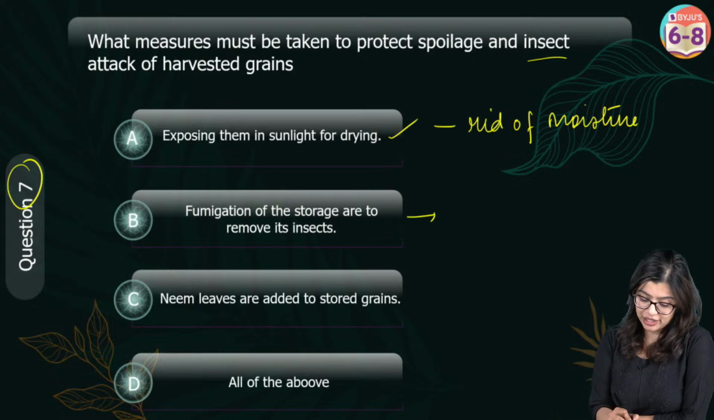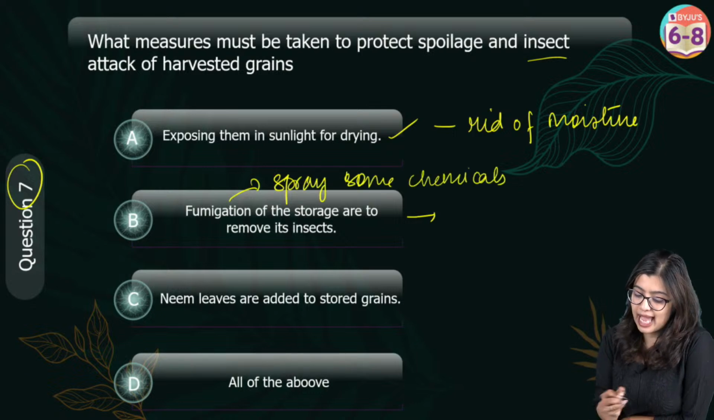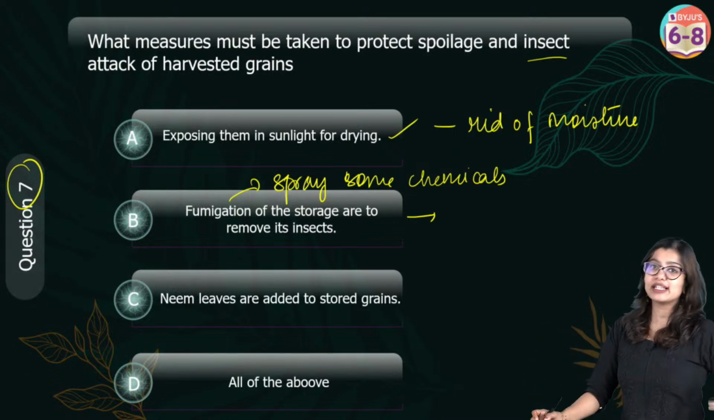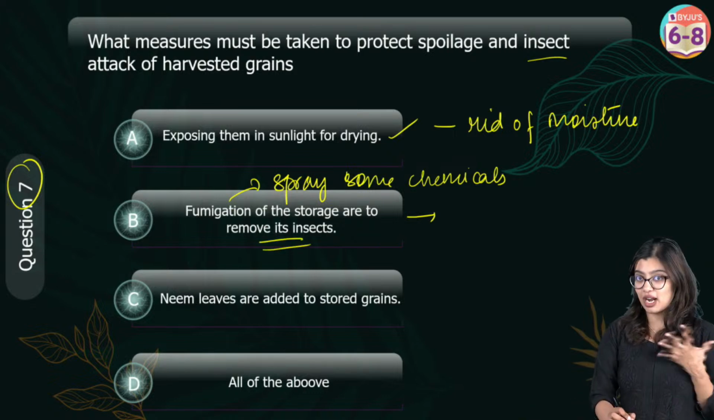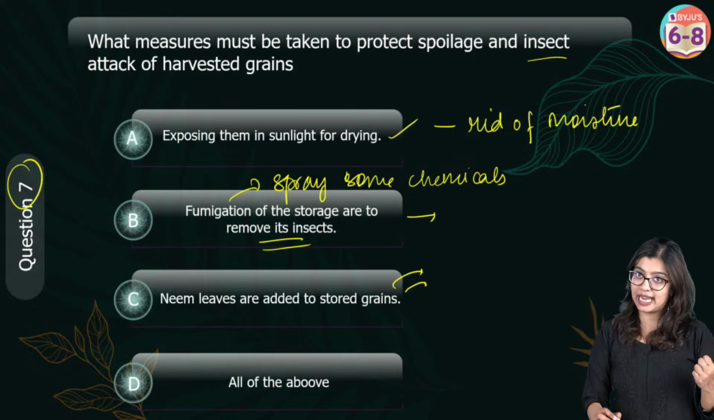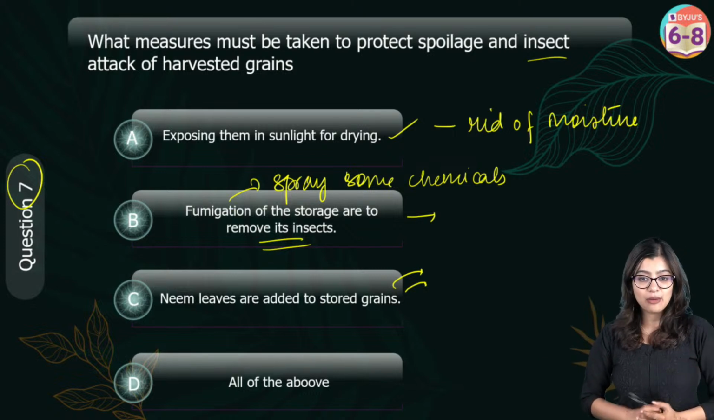Fumigation. What is fumigation? Fumigation is to spray some chemicals, right? So before I go and keep the grains in a storage area, I can spray certain chemicals or clean it thoroughly so that it gets rid of any unwanted insects. And I can also add neem leaves to my stored grains so that the odor will drive the pests away.